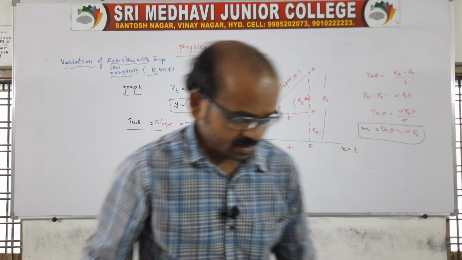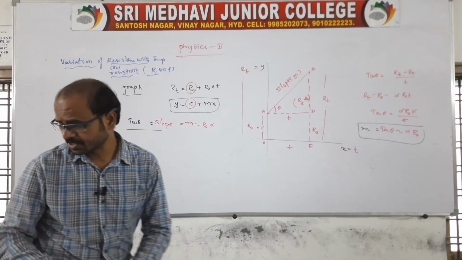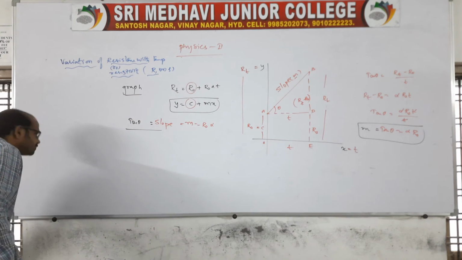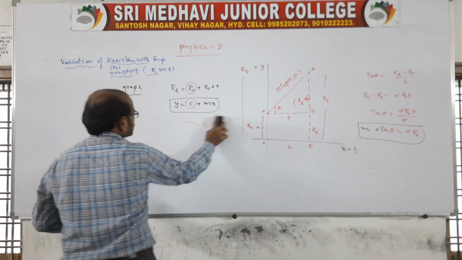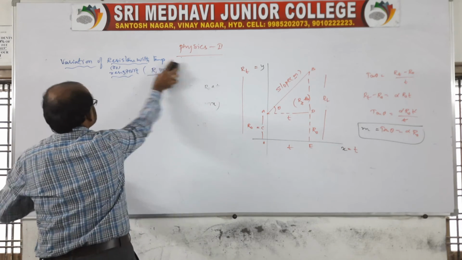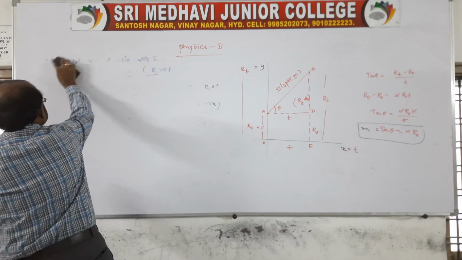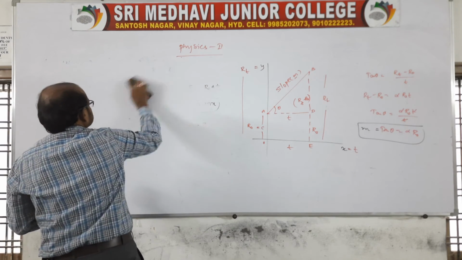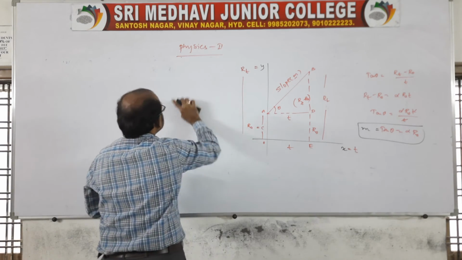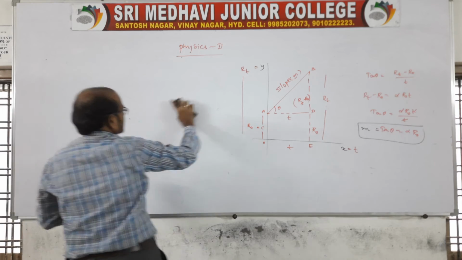Now let us see, I'd like to tell you another expression which is related to this same one. Suppose there is a substance whose resistances are given.